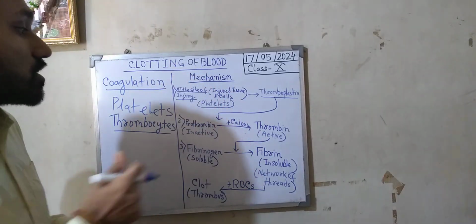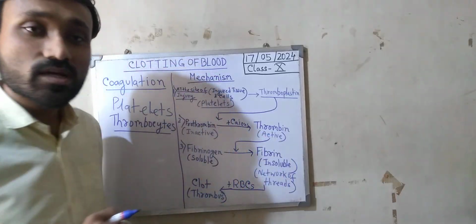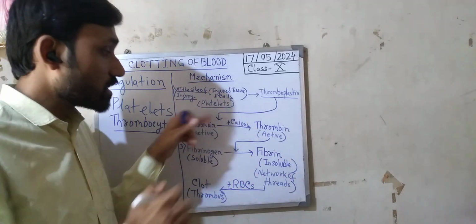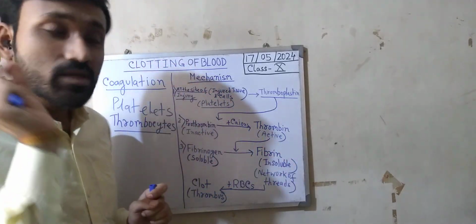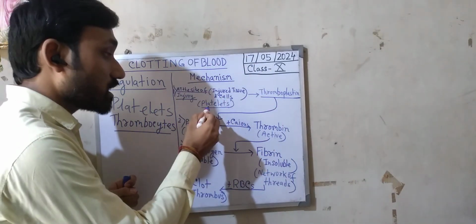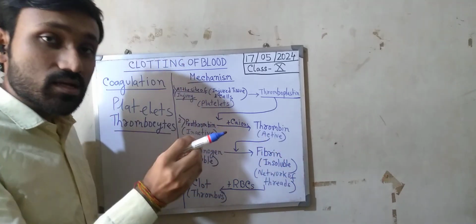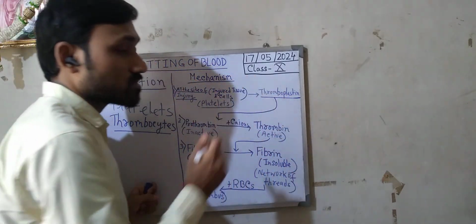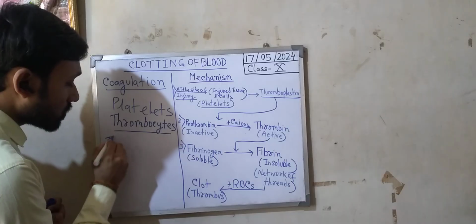Now what will happen? There, platelets or thrombocytes are present. These platelets will release a chemical substance called thromboplastin, also called thrombokinase.